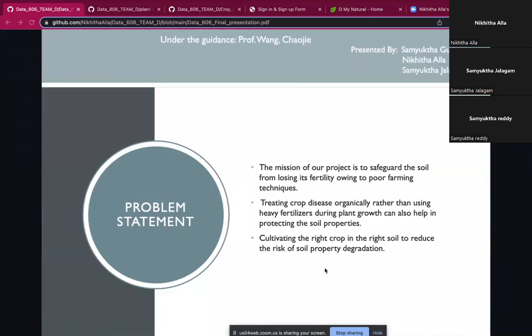The main aim of our project is to safeguard the soil from losing its fertility owing to poor farming techniques, and to treat crop disease organically rather than using inorganic fertilizers during plant growth, which helps in protecting the soil properties. And also to cultivate the right crop in the right soil to reduce the risk of soil property degradation.